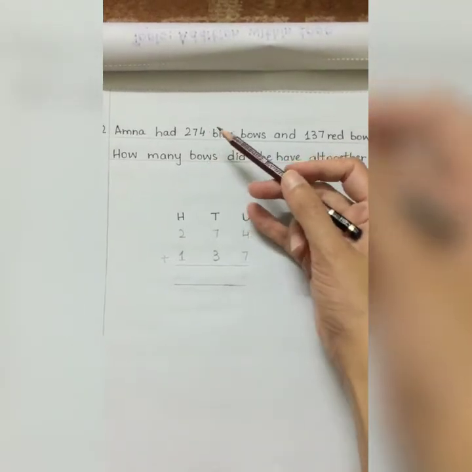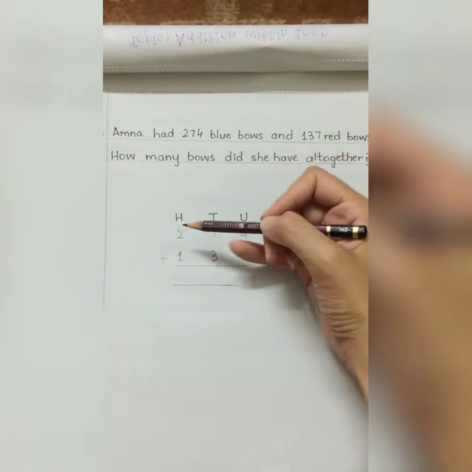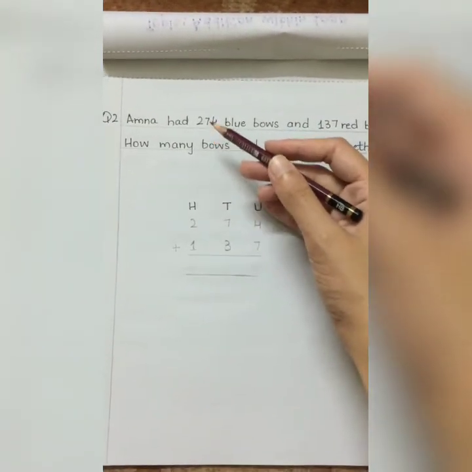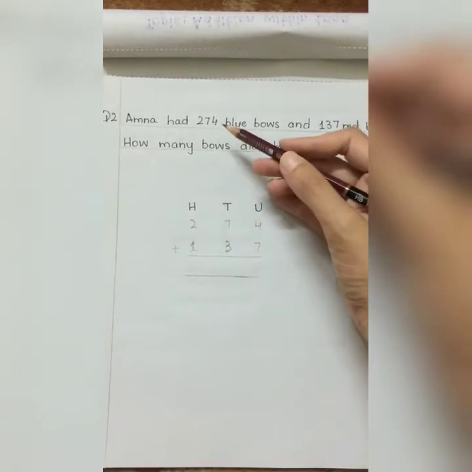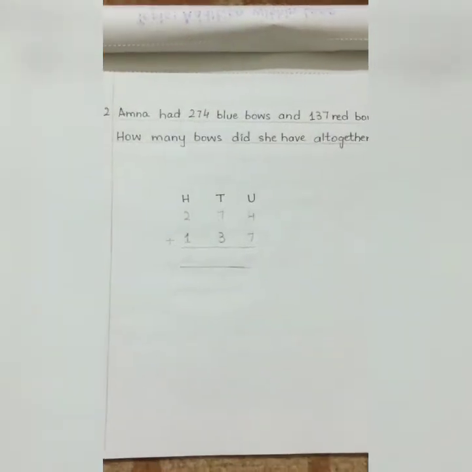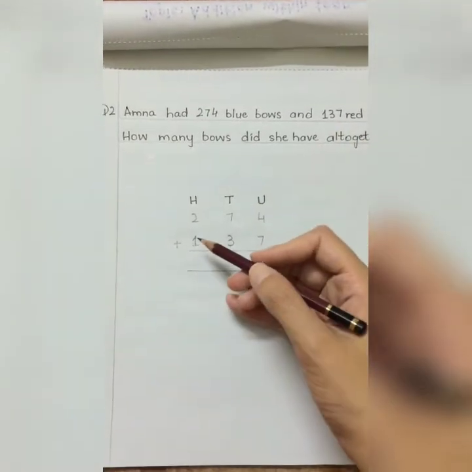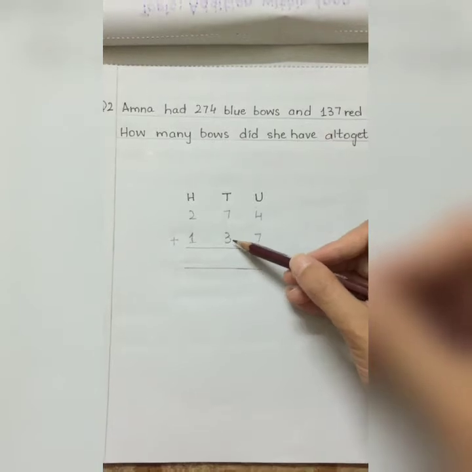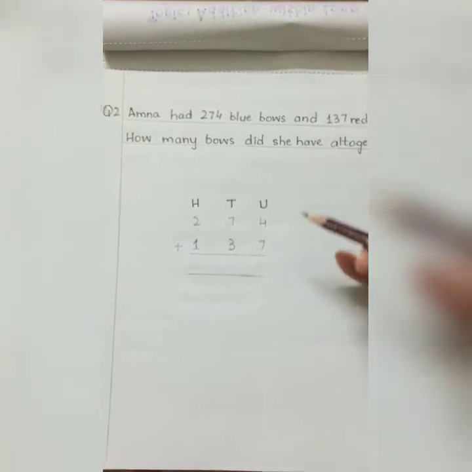In 274 there are 2 hundreds. So we will place 2 in the hundreds column. There are 7 tens. So we will write 7 in the tens place. And we have 4 units. So we will write 4 in the units place. Now students, we will place 137. In 137 there is 100. So we will write down 1 in the hundreds place. And we have 3 tens. So we will write 3 in the tens place. And we will write down 7 in the units place because we have 7 units here.